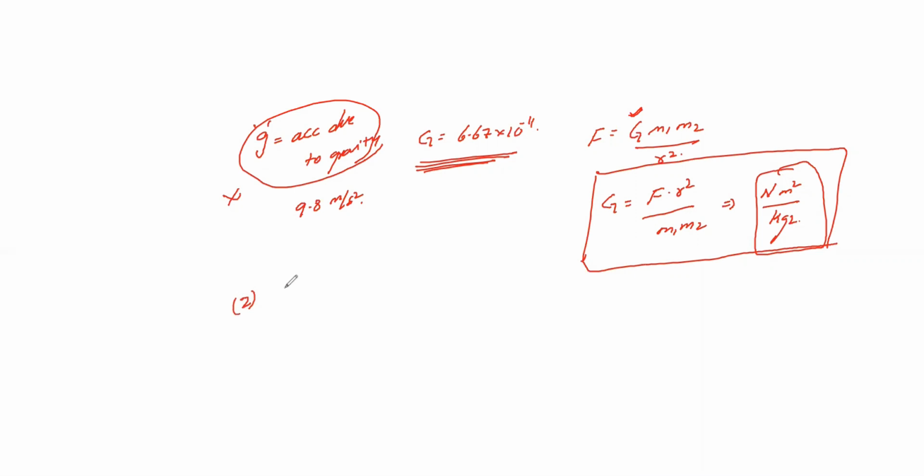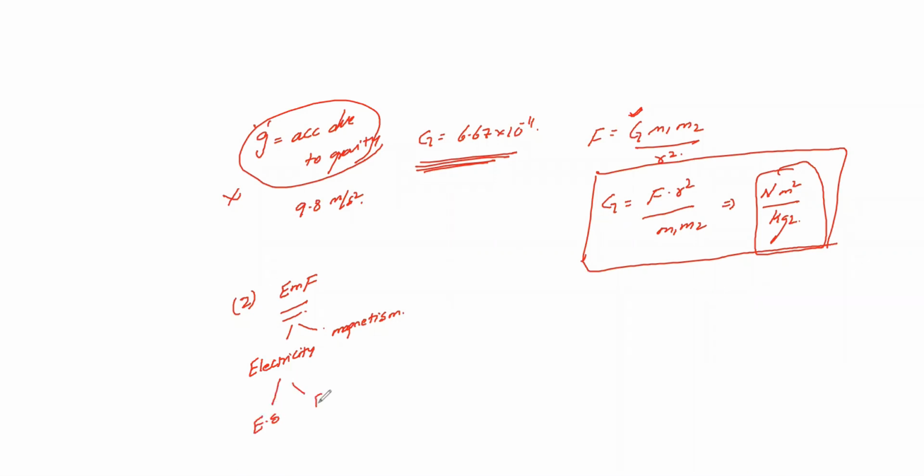Let's see, there is a second one called electromagnetic force, EMF. Electromotive force is different, electromagnetic force is different. Electromotive force is your voltage. Electromagnetic force, I'll be splitting this relation into two types. One is your electricity, one is your magnetism. We can specify this further. Electricity, again I'll split into two types.